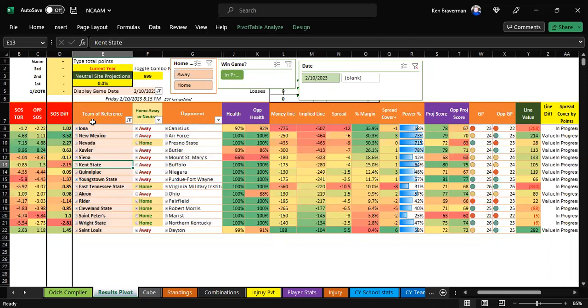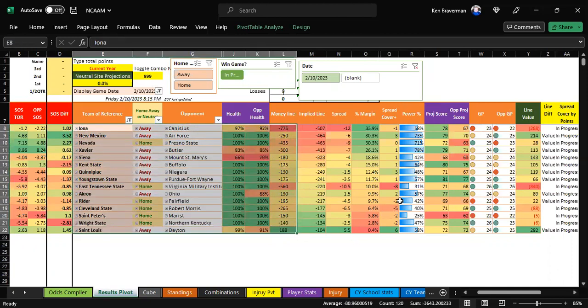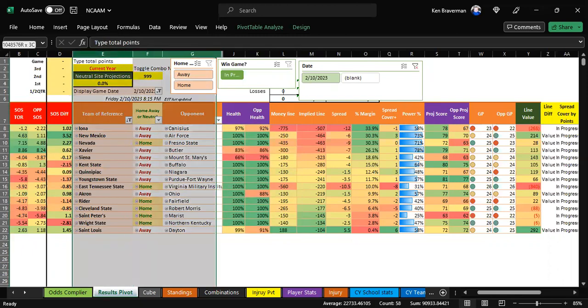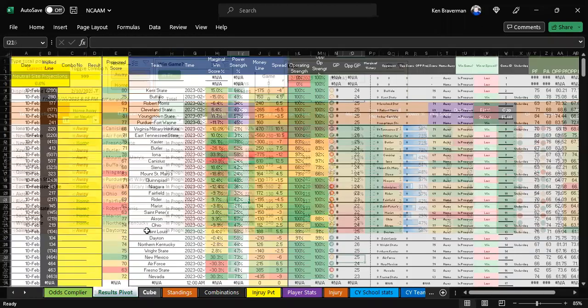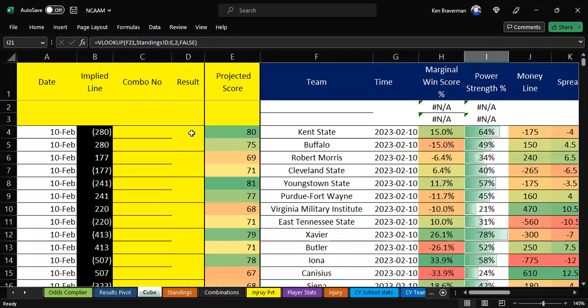Well, not only does it pick winners, but by hand entering in scores, as I have done so many times forever, which is enjoyable though in some fashion, because you get to see how the algorithm did and why. And when you start to see that, you start to say, well, all right, you should be able to take advantage of more than just a money line in a game with all the information you're getting from the algorithm. Could you also take advantage of total points? And it got me to thinking, well, we have all the tools that we need to add total points and to make a comparison in here. So why not show you the programming process of how you do that?